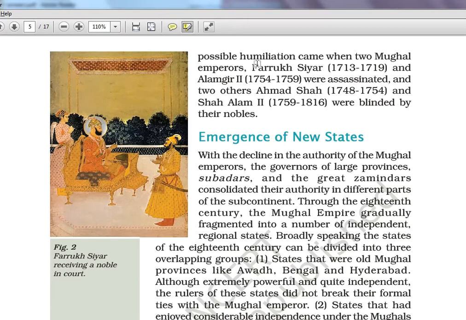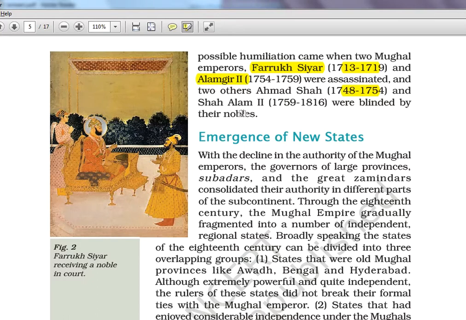Farooq Siyar and Alamgir too. This was actually a humiliation, these people were killed by their own nobles. It was actually a mock question in one of the mock tests: who was the first Mughal ruler to be killed by his own nobles. That story I have explained there in Spectrum, so please watch that. The timeline you can see: here 6 years and here again 6 years, that is the maximum timeline these people ruled. Ahmad Shah and Shah Alam too were blinded by their nobles.